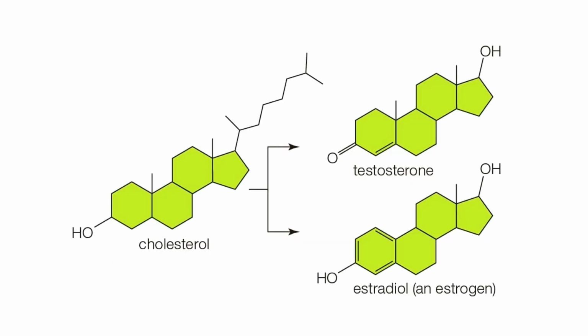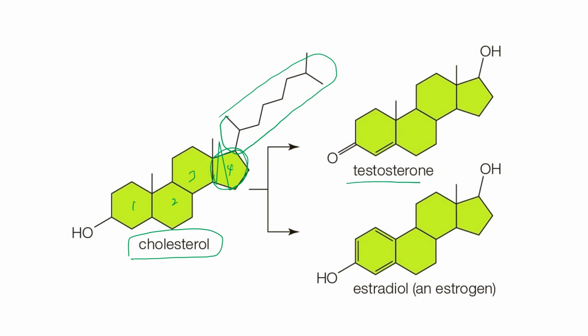In these slides, as you can see, there are three different types of steroids. You have here the cholesterol, which consists of 4 fused rings, 1, 2, 3, 4, and then you have the side chain of the cholesterol attached to carbon of this ring here. From cholesterol it can synthesize other sex hormones such as testosterone and also estrogens.